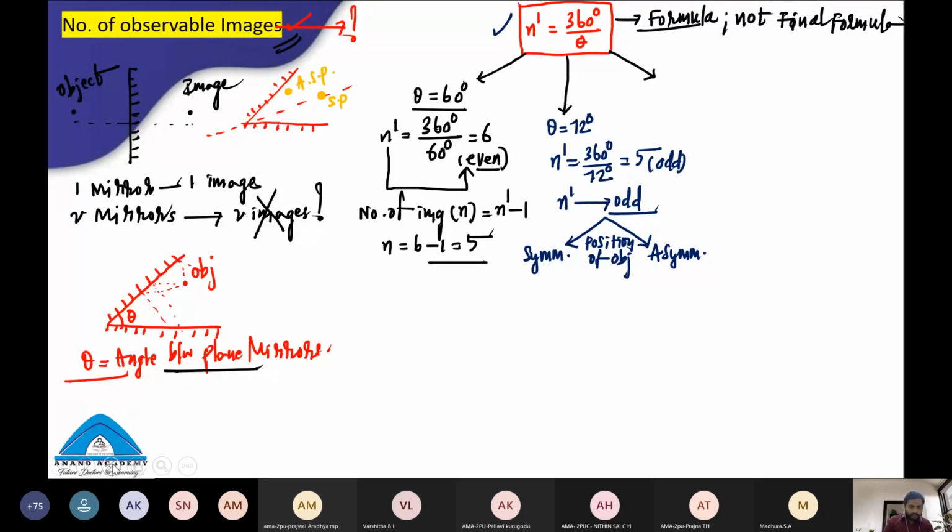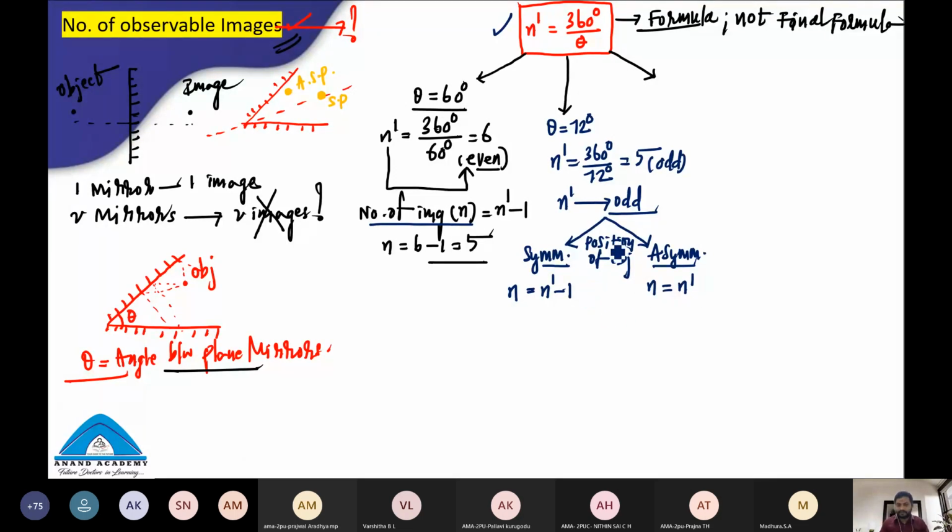If the position is symmetric, your number of images, where small n is the number of images, is n dash minus 1. If the object is placed asymmetrically, the number of images stays as it is, n dash.